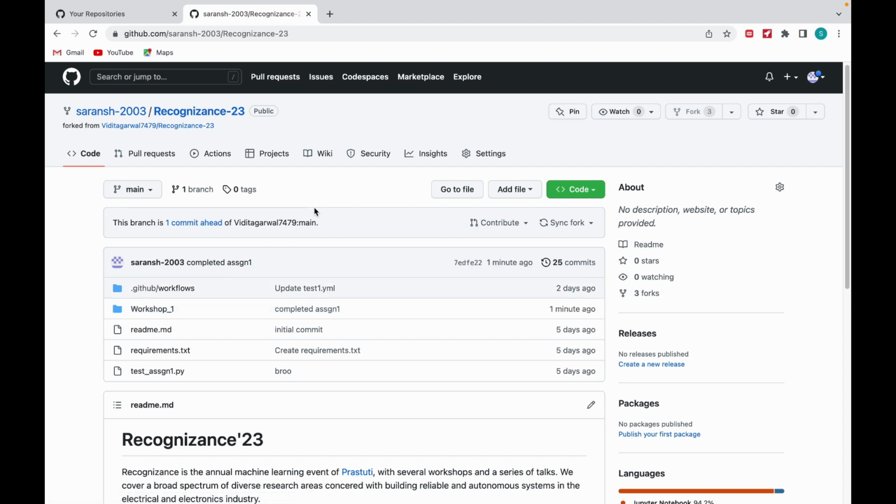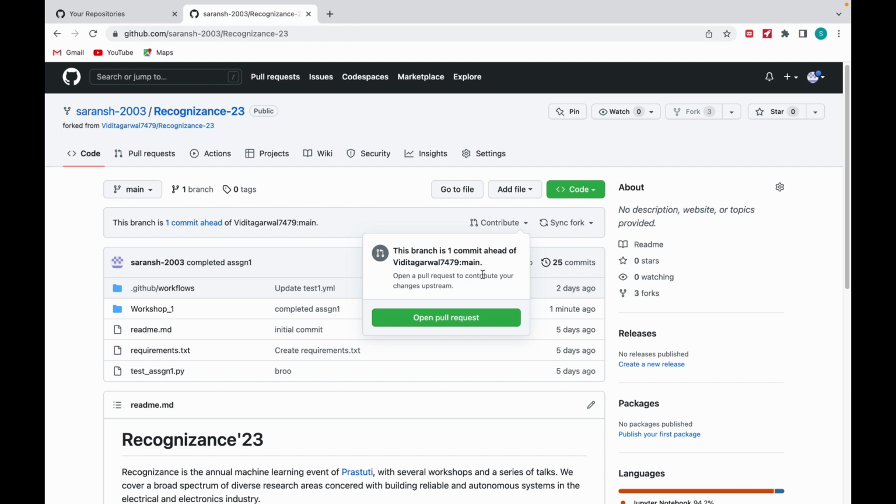Okay, now once I have completed my assignment, how to submit? So here you can click on contribute, and it will show this branch is one commit ahead of Vidit Agarwal main. Now you will have to click on open pull request.